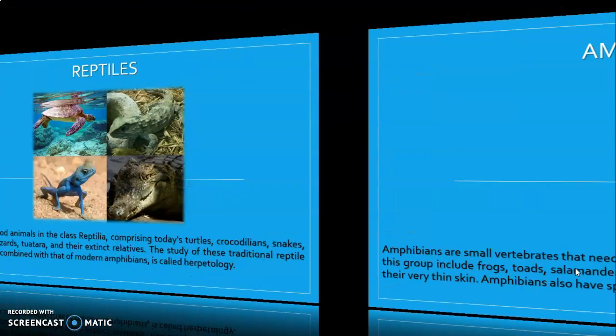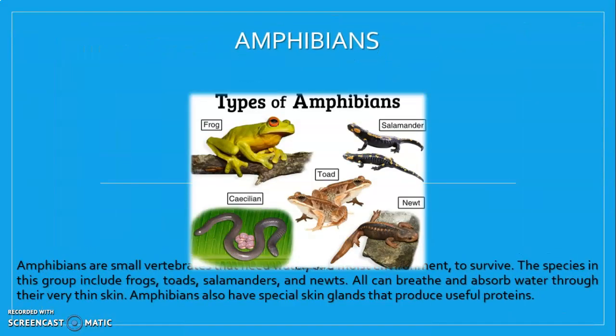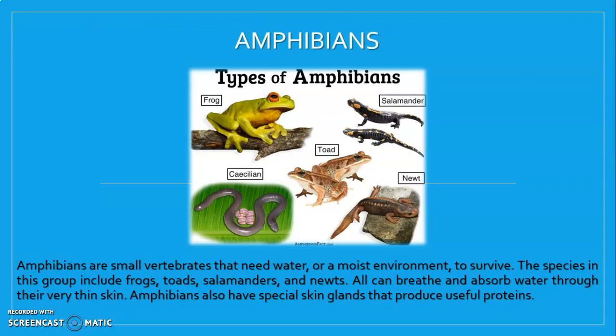Now the last category is amphibians. Amphibians are small vertebrates that need water or a moist environment to survive. The species in this group include frogs, toads, salamanders, and newts. All can breathe and absorb water through their very thin skin. Amphibians also have special skin glands that produce useful proteins.